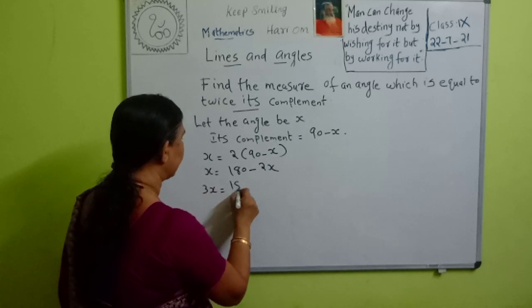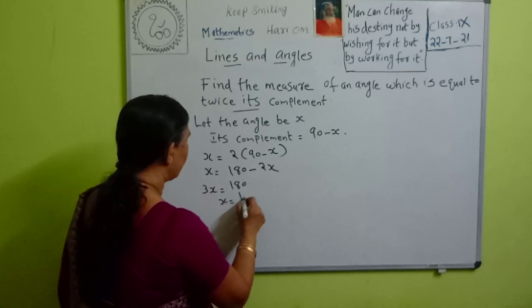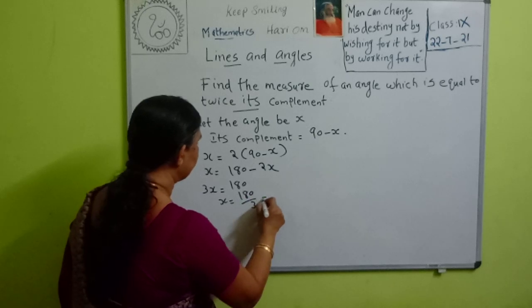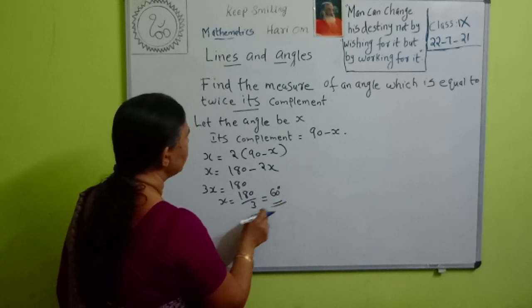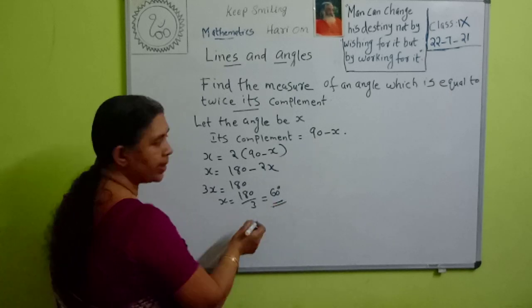3x is equal to 180. x is equal to 180 by 3. That is equal to 60 degrees.